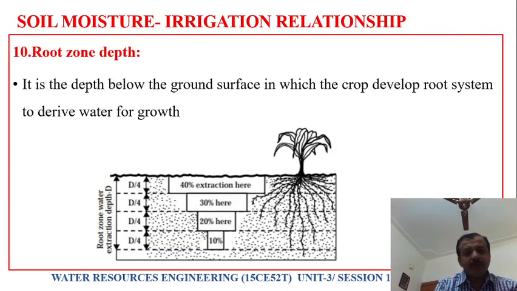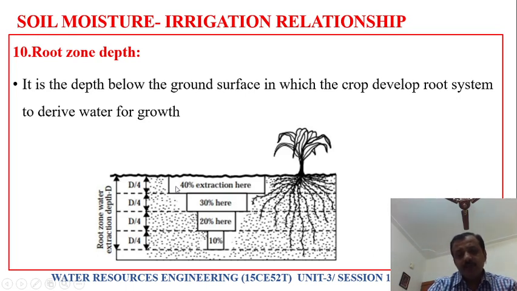Next is root zone depth. What is root zone depth? It is the depth below the ground surface in which a crop develops its root system to derive water for its growth. The roots start moving downward, and from this zone the water will be extracted by the plants.